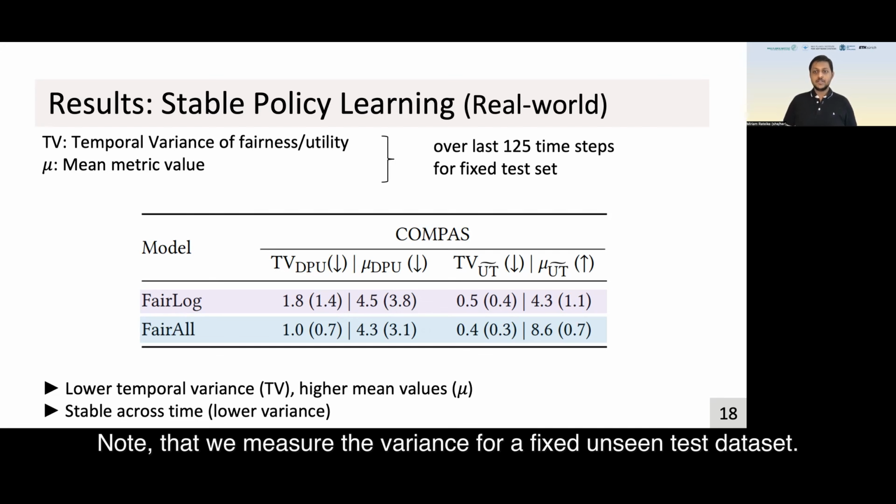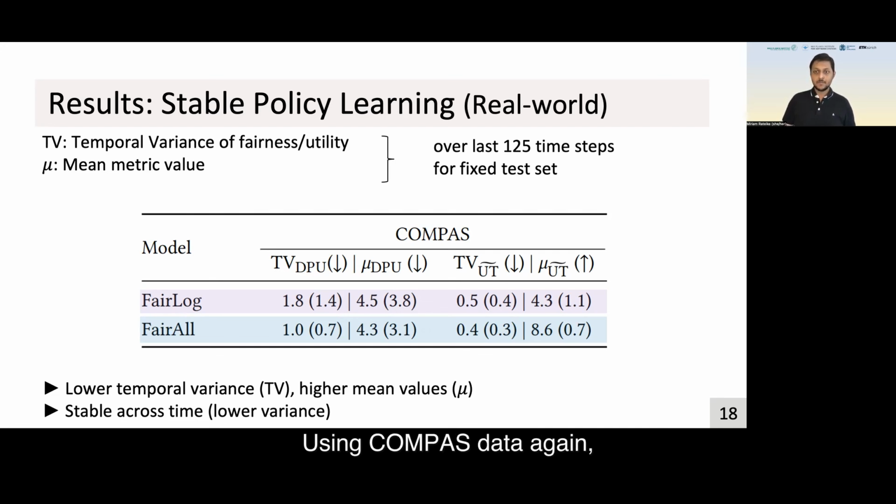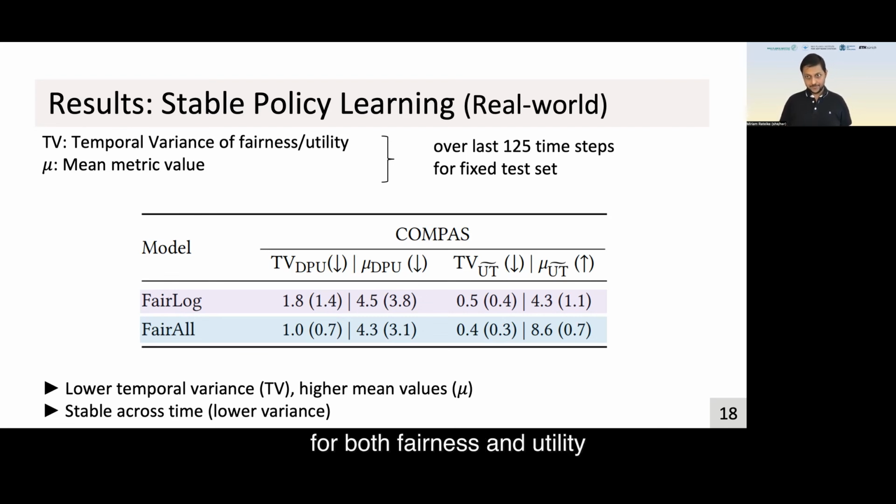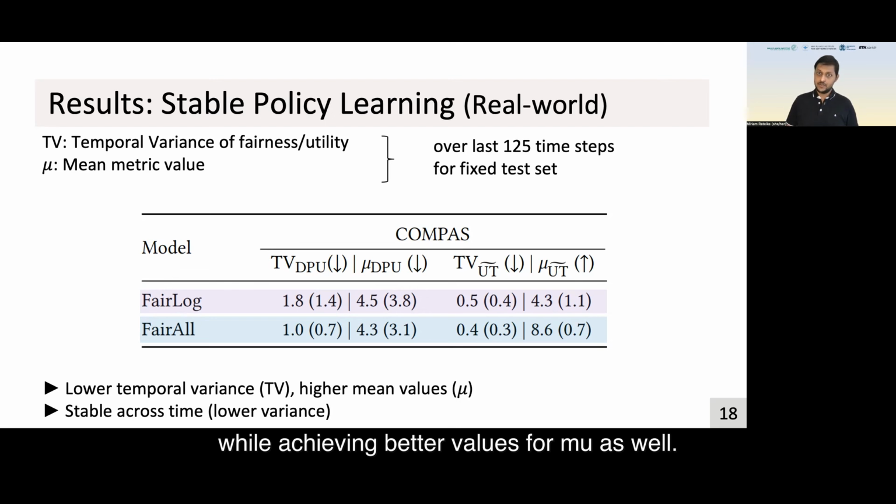Note that we measured the variance for a fixed unseen test dataset. Using COMPAS data again, we see that FairAll achieves lower temporal variance for both fairness and utility, while achieving better values for mu as well. What this means is that FairAll is able to provide a more stable learning process across time.